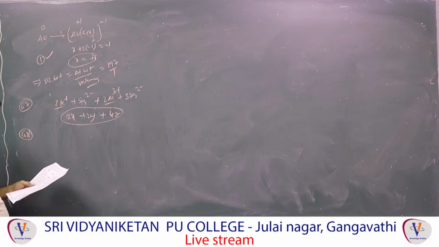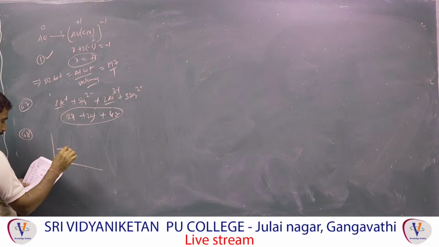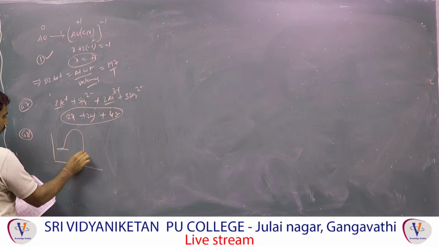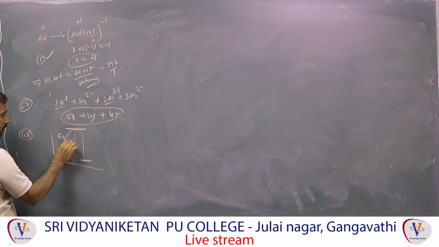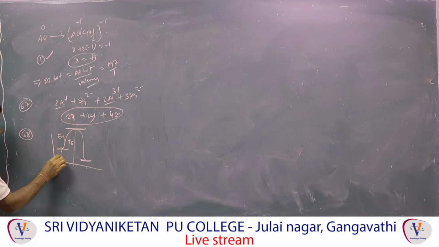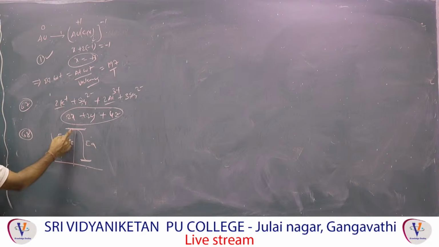Next, 68. Assertion: the activated complex for the forward reaction will have lower energy than that of the backward reaction in an exothermic reaction. Observe. This is the reaction. This is called the exothermic reaction. This is called the activated complex. This is called activation energy. This is called threshold energy. This is the energy of the reactant. This is the energy of the product. Activation energy of the forward reaction, activation energy of the backward reaction. This is called what? Activated complex.